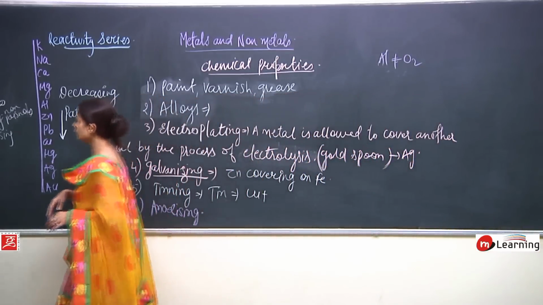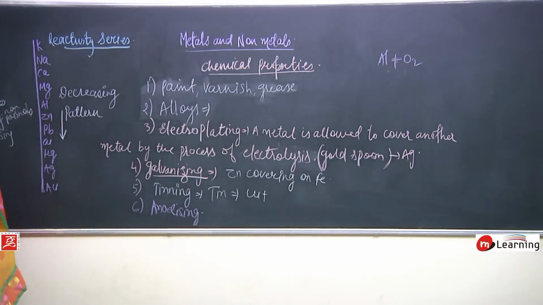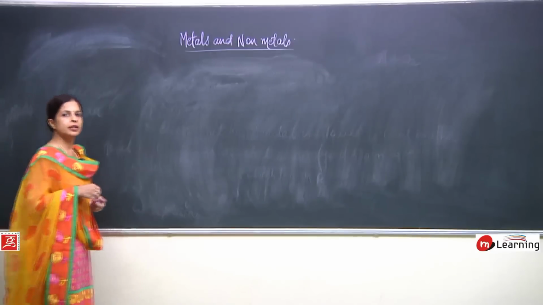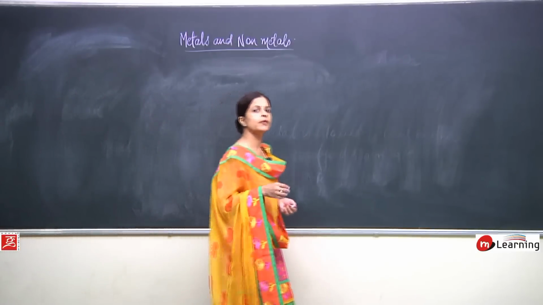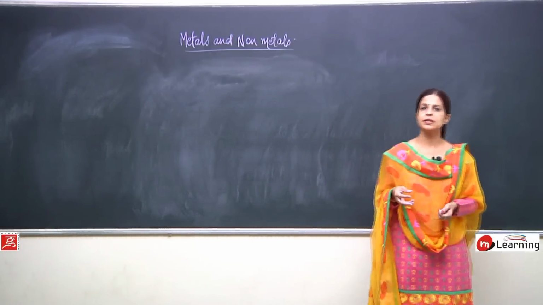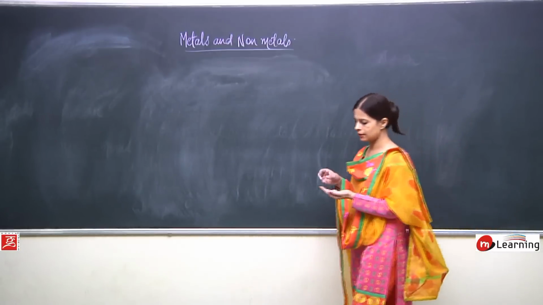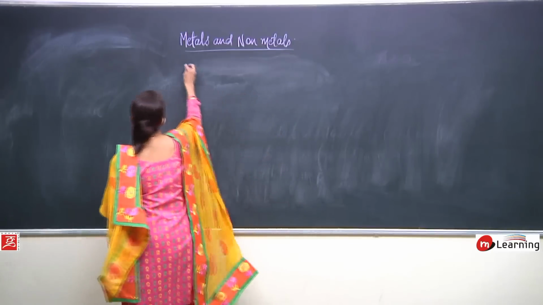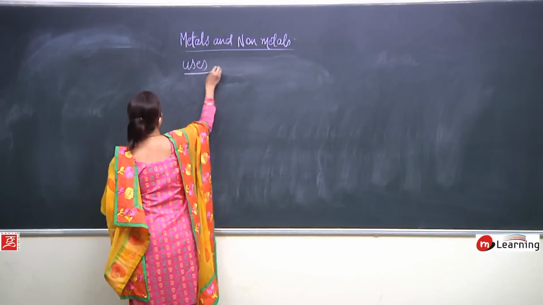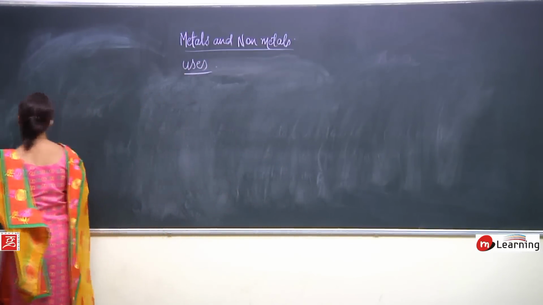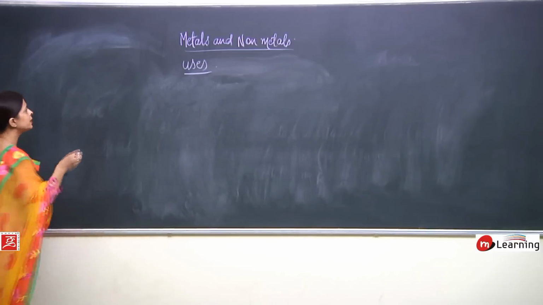Okay, so now in this topic we are going to discuss about the uses of metals and non-metals. So we will be discussing about the uses. First of all we will start with non-metals.